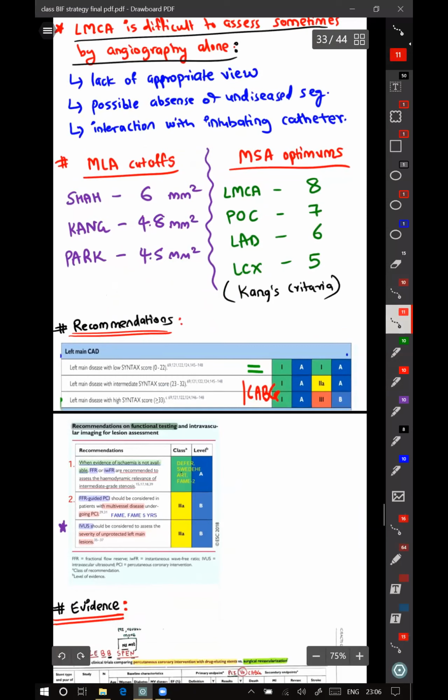LMCA views, best views, which one? Angiographic views? There was some confusion in the class. For shaft, you do areocaudal or eleocaudal. For LMC bifurcation, basically you do eleocaudal or areocaudal. For ostium of LMC, you do eleocranial. For ostium of RCA, you do eleocaudal. If you're doing only LCX ostial stenting, then you do eleocaudal.